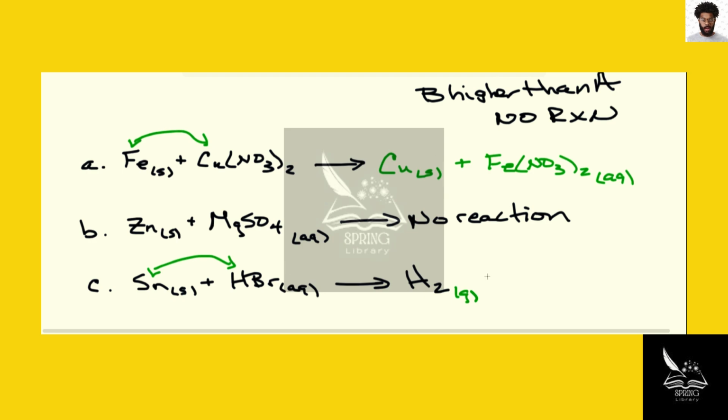And tin here, we're not sure which type of tin it's going to make, because it could be either tin plus 2 or tin plus 4. But to make our life a little easier here, let's make it tin 2 bromide, which is aqueous, and then we can balance the equation by putting a 2 in front of the HBr. So again, if the element is higher than the cation in the compound, the reaction takes place.